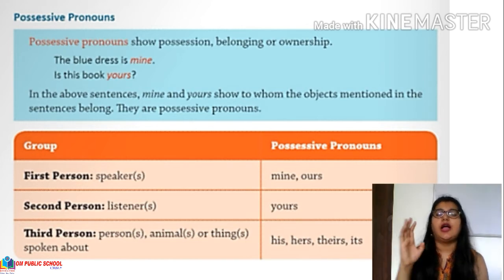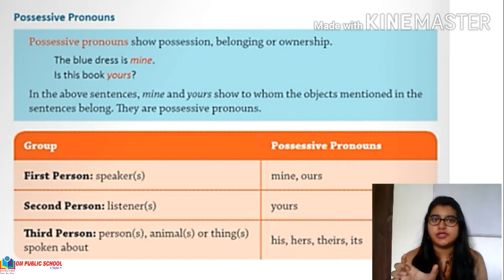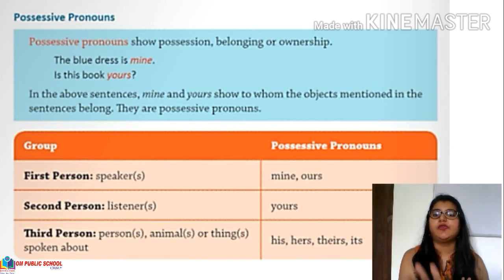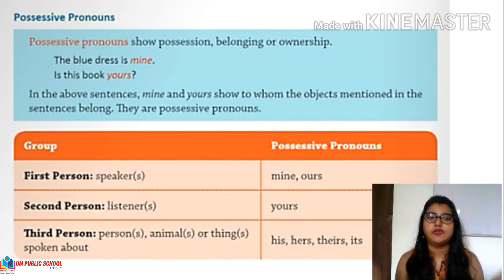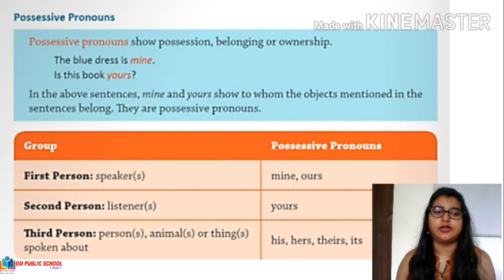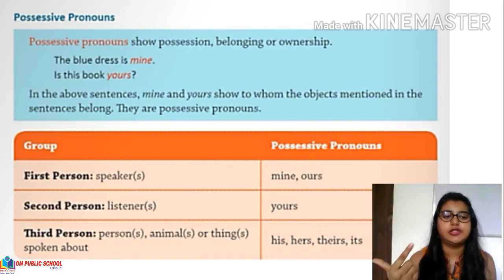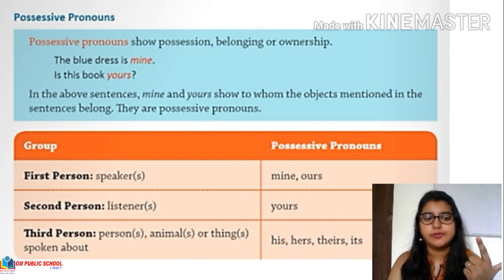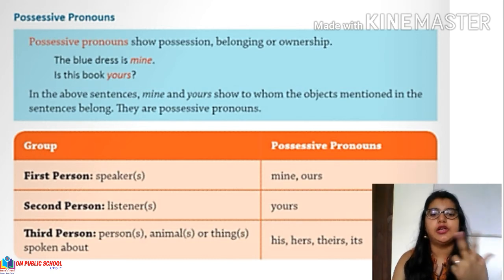So whenever I'm going to talk to you about possessiveness, remember that there is a difference between the personal pronouns and the possessive pronouns. Let me first tell you the examples of the possessive pronouns, and then we will look at the difference between the two. Like we have already looked into the first person, second person, and third person, similarly, possessive pronouns are also divided in this category.